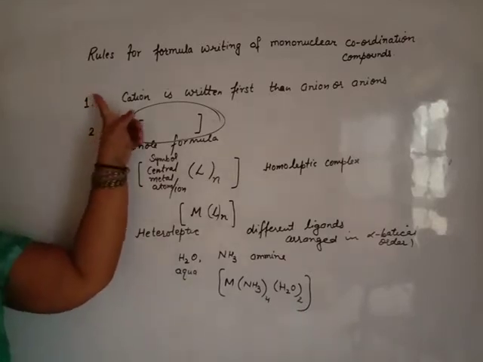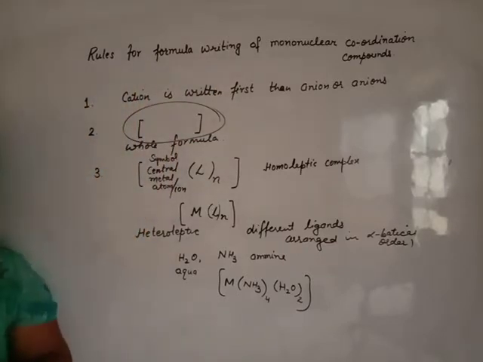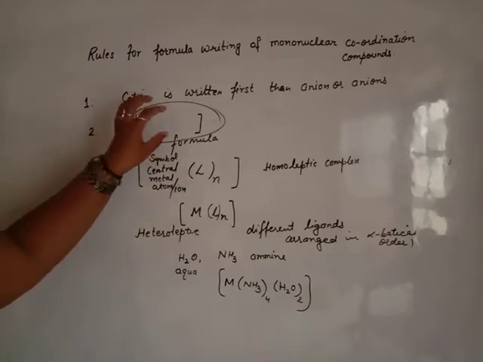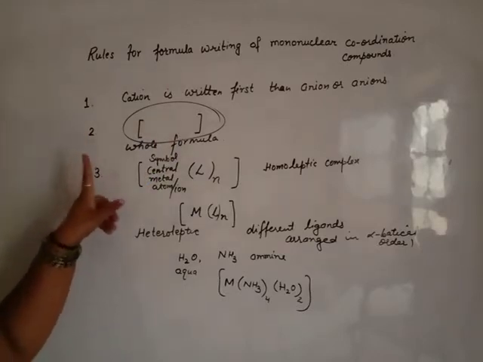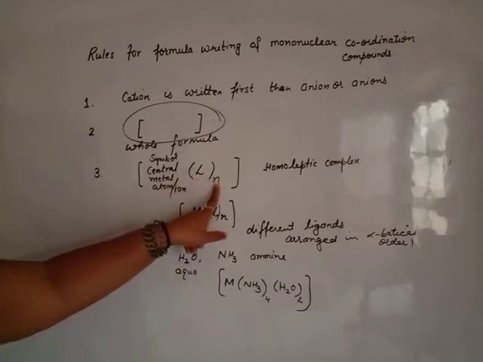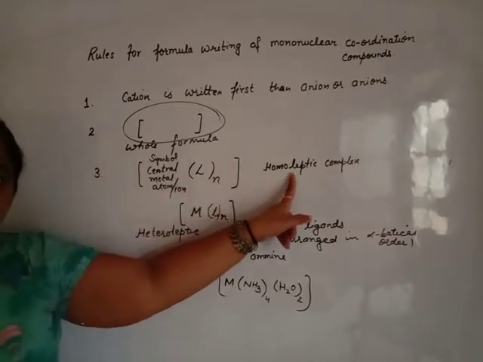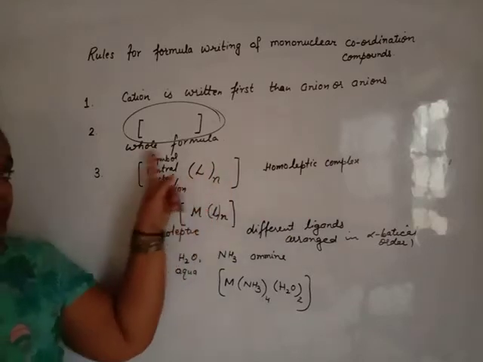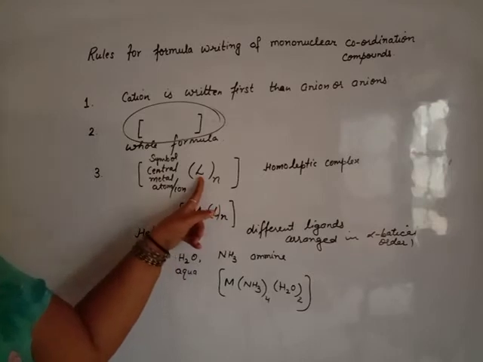So, first rule: the cation is written first compared to the anion, whether the compound is simple or complex. Second, the whole formula of the complex must be written in square bracket. Third, inside the square bracket, first write the symbol of the metal atom or ion, then the ligands and the number of ligands as subscript. If our complex is homoleptic, this formula is okay. The ligand may be monodentate, bidentate, tridentate or polydentate.